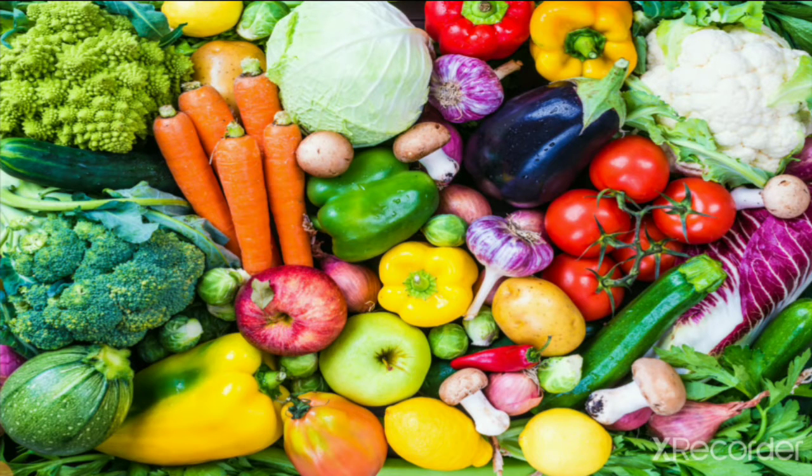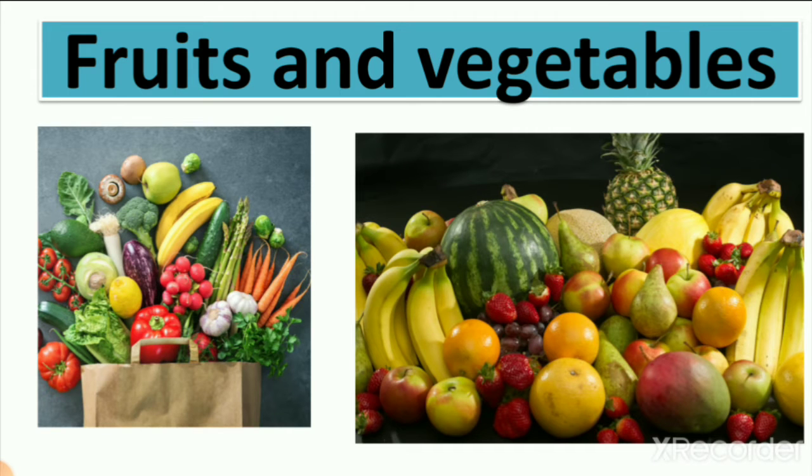Here you can see the picture of vegetables which we mostly eat at our house. Which are they? Here you can see carrot, capsicum, potatoes, tomatoes, brinjals. Here you can see fruits also, like apple, green apple, right? So these all are vegetables which we get from plants. Some vegetables we eat as salad also, right? So here you can see the picture of vegetables which we mostly use in our house. Onion, garlic, all these we use in our meal. So what do we get from plant?